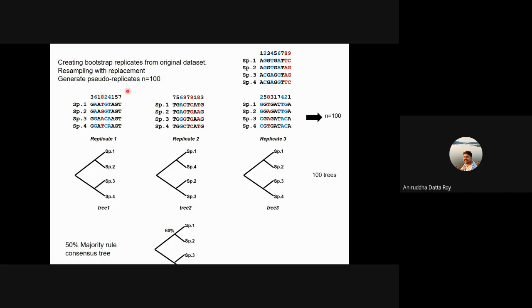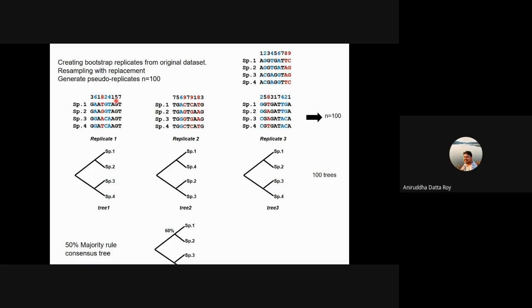Remember that we're actually putting it back. We're replacing it, because if you don't put it back, you'll end up with the same character distribution. We don't want that. So we're randomly picking any character and putting it here. That also means you might get the same character again and again. For example, character number 1 in this data set. You do this 9 times, since there are 9 characters, and in those 9 times character number 1 has come up twice.